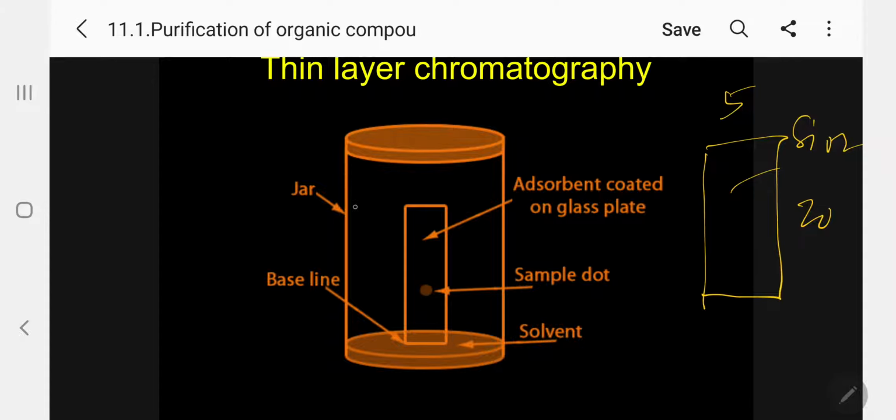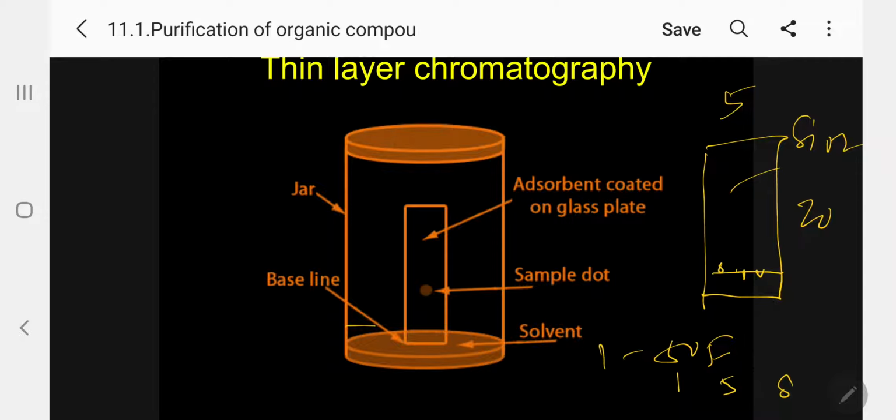Here at the bottom, you spot the 1 to 50 fractions you are collecting, say for example 1, 5, approximately 8, like that. With the help of a capillary, you take the solution from the test tube and touch it to the glass plate, so it will be adsorbed there.